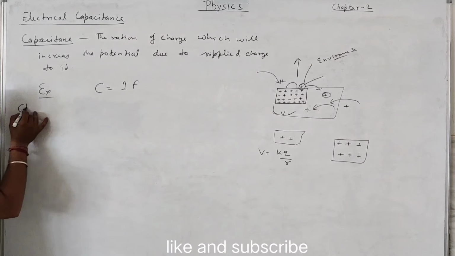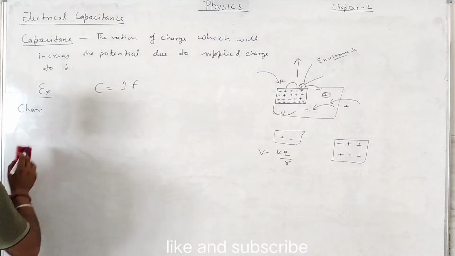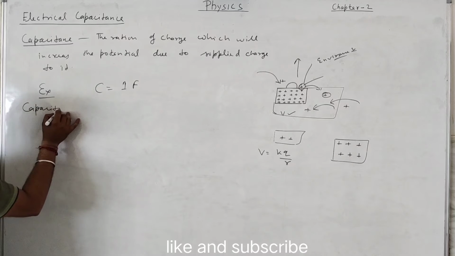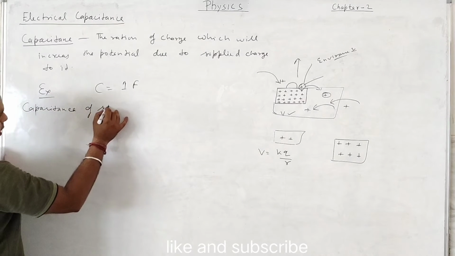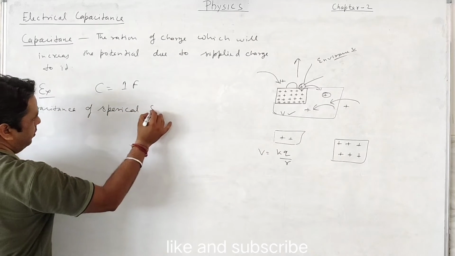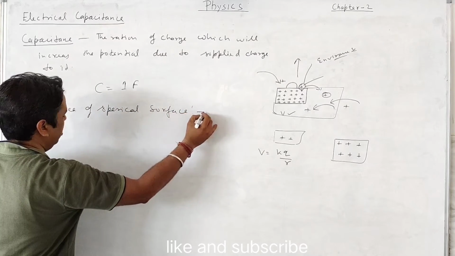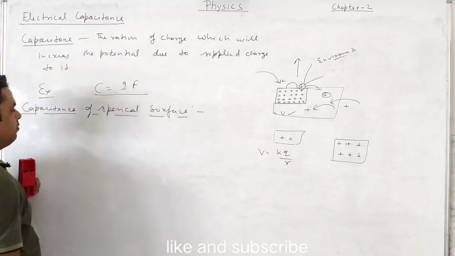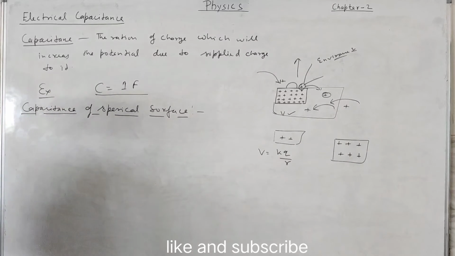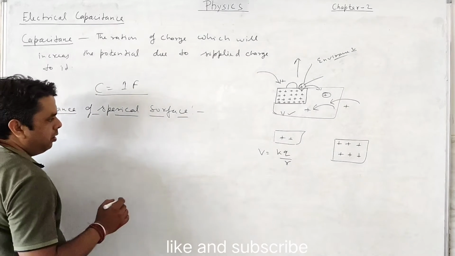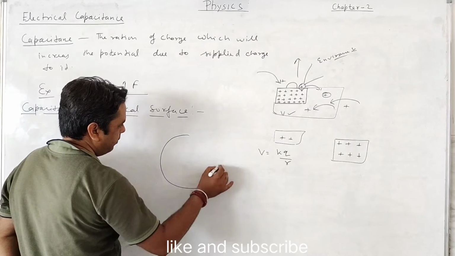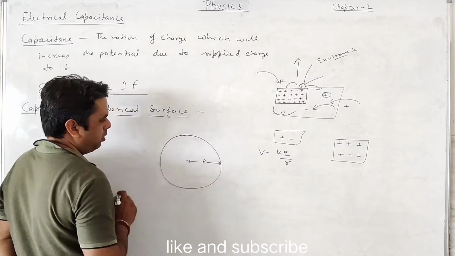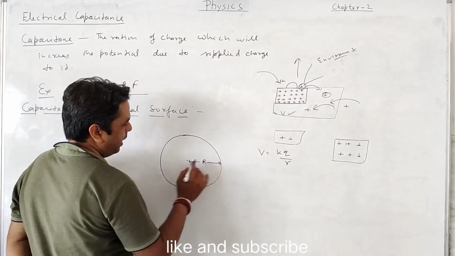Now, the capacitance of a spherical surface. That will definitely give you an idea about the formula which is about to come, as well as how you would achieve 1 microfarad. Assume a spherical surface; it can be a shell, a sphere, or a hollow sphere, having radius r.